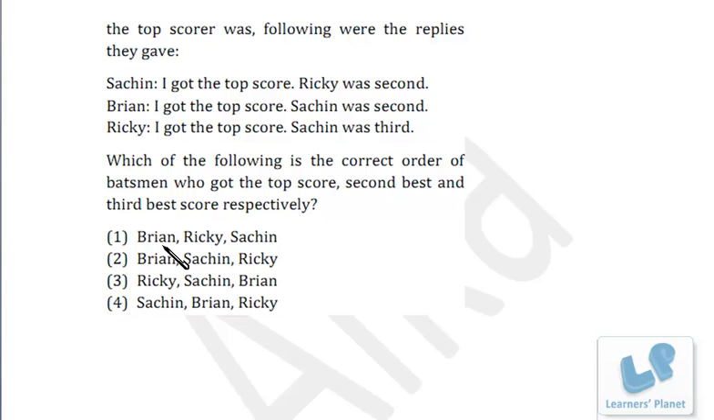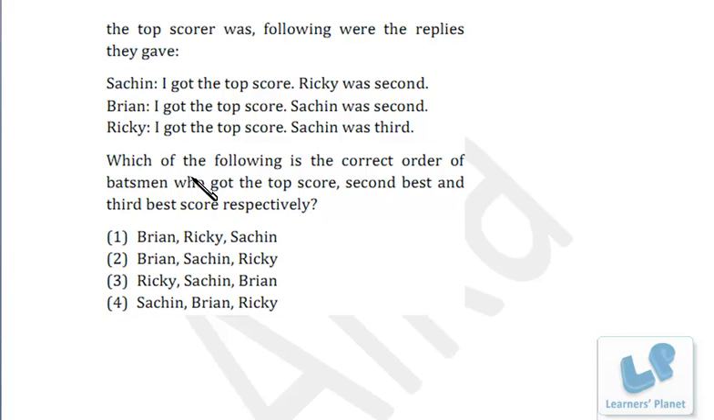Brian is the highest scorer. Now let's check Sachin. Sachin, I got the top score, so that is wrong because Sachin is at the 3rd position and Ricky was 2nd. That's correct. That means, okay, the first person is through. Then Brian, I got the top score. Okay, that's correct. Sachin was 2nd, so that's incorrect. So that's also clear. Ricky, I got the top score, so that is a false statement, and Sachin was 3rd, that is a true statement.